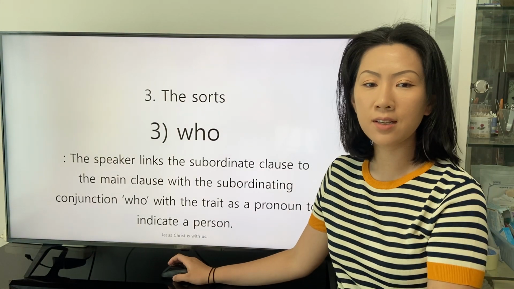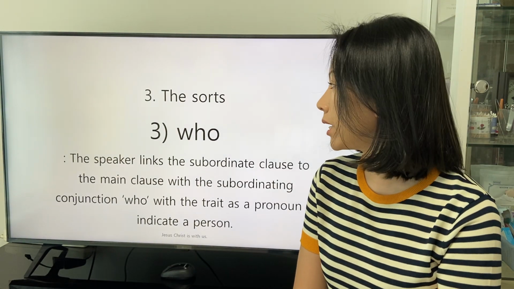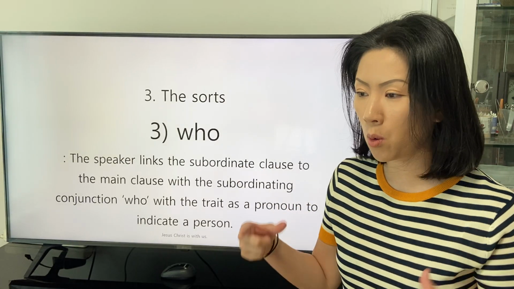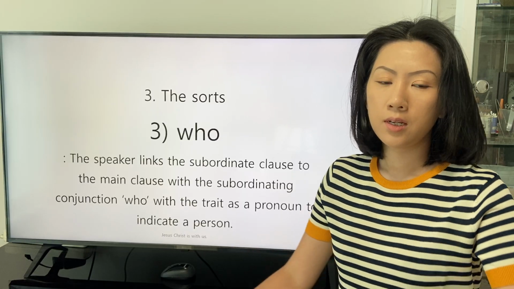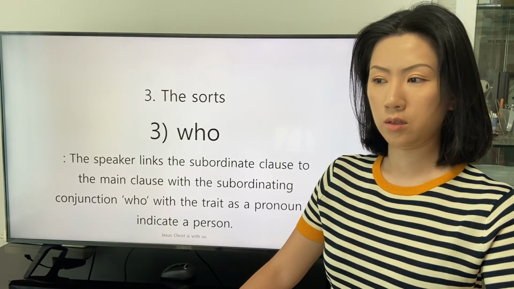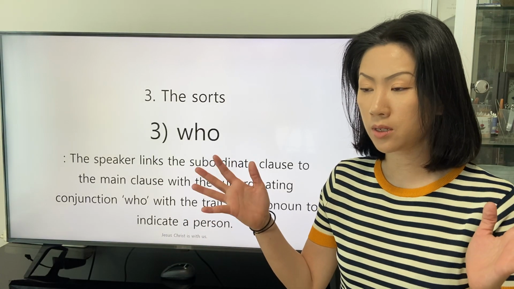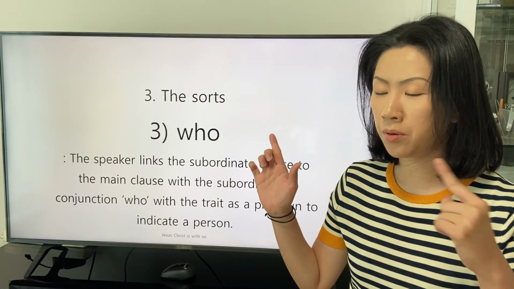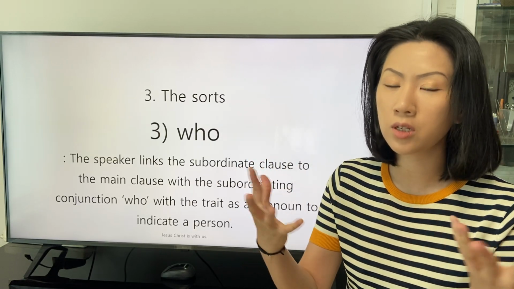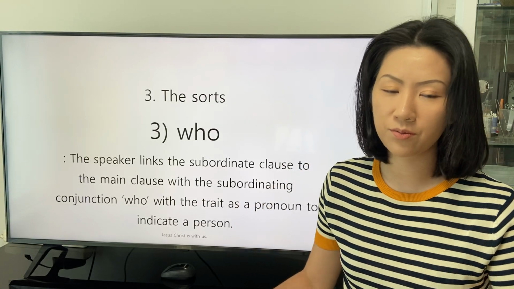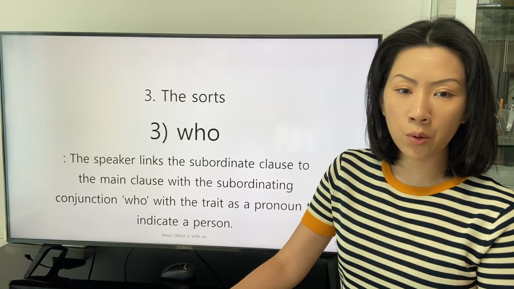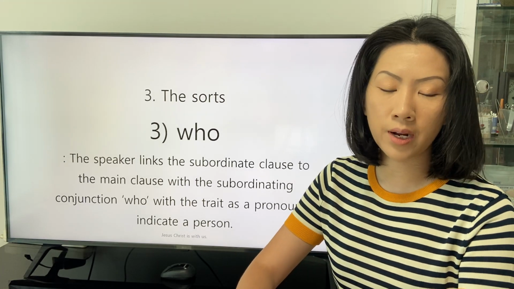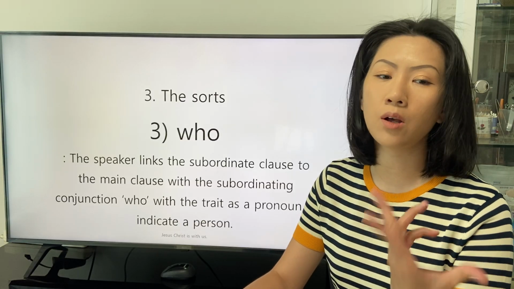Good afternoon. Let's start to study about the pronoun who, which is applied as a subordinating conjunction. In the declarative statement, even though we studied about the pronoun who, whose, what, or which as the interrogative pronoun, the speaker links the subordinate clause to the main clause with the subordinating conjunction who with a trait as a pronoun to indicate a person.